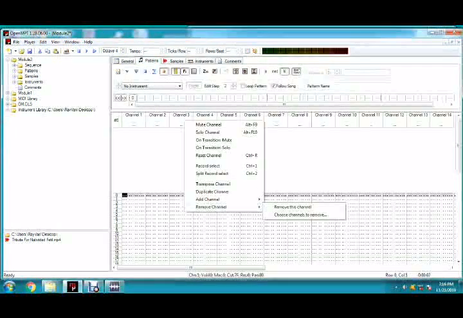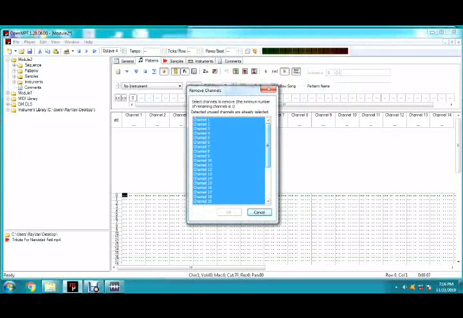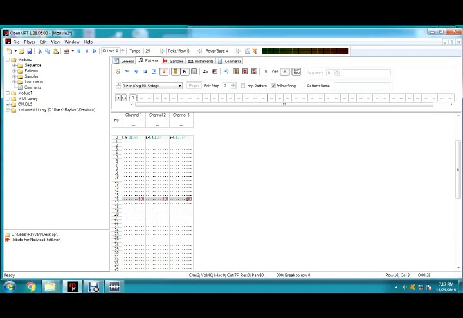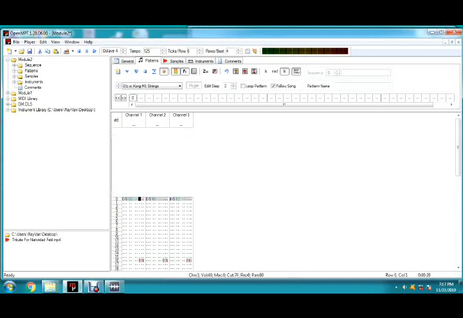Next, go to the Patterns tab and adjust the channels to 3. Okay, then assign the 3 notes that you want. For example, C, E, G. That means the major chord sound. And it stops by using a D command to break the pattern at any row number.